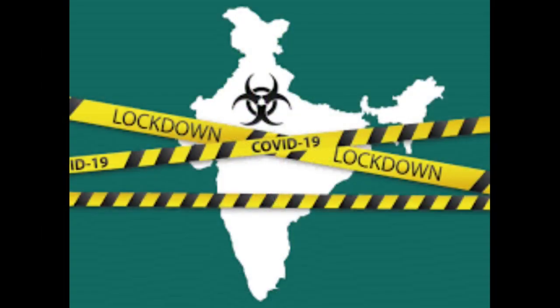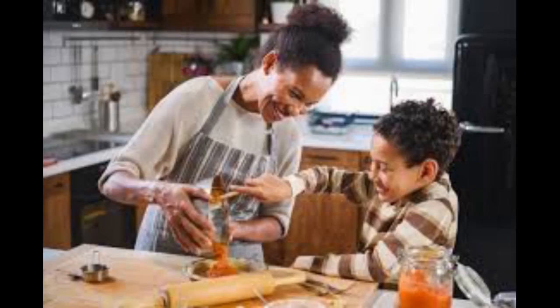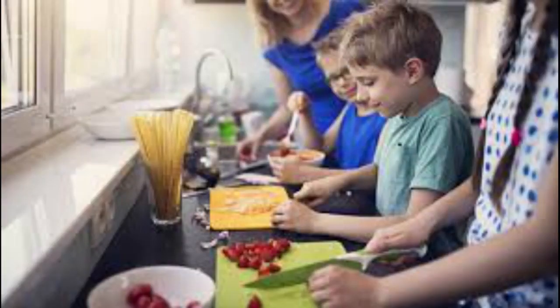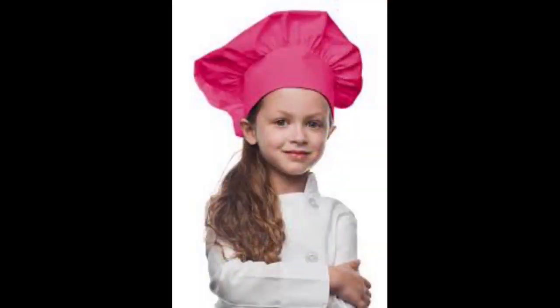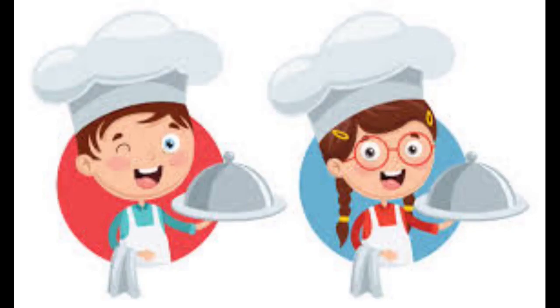During lockdown, you must have tried to prepare a new dish in the kitchen, isn't it? Or you must have at least seen so many of your friends uploading pictures. So then if you want to cook something like chicken chilli or paneer chilli, can you directly go and start cooking in the kitchen? No, you can't.